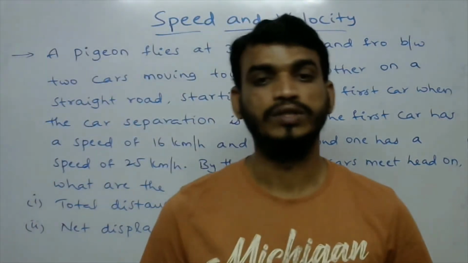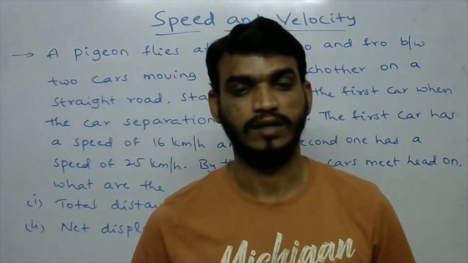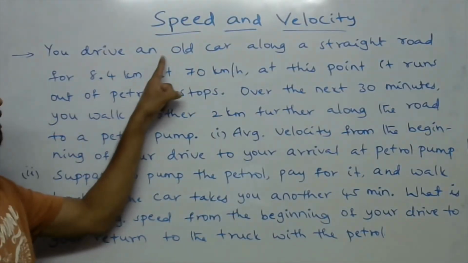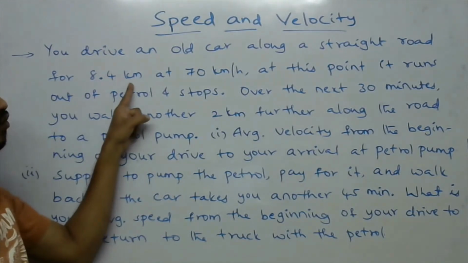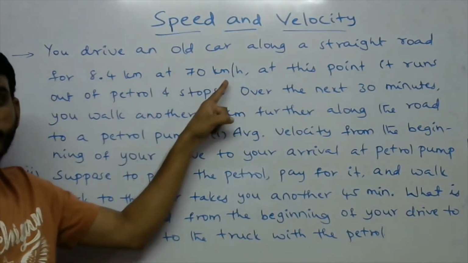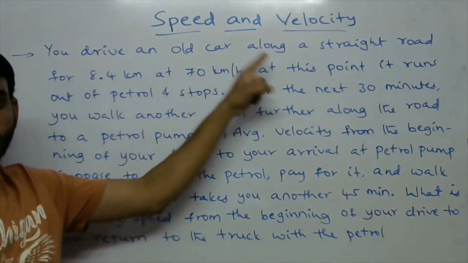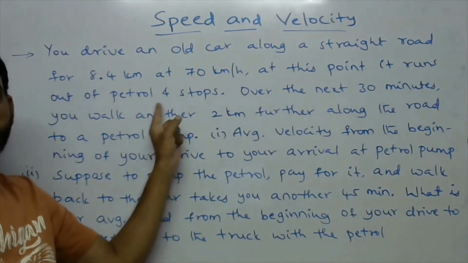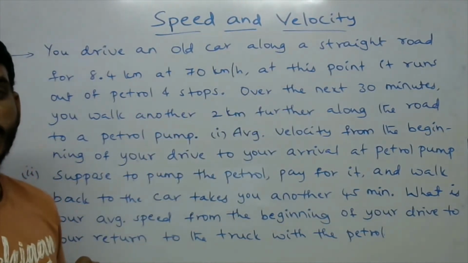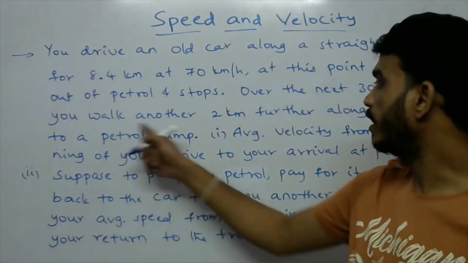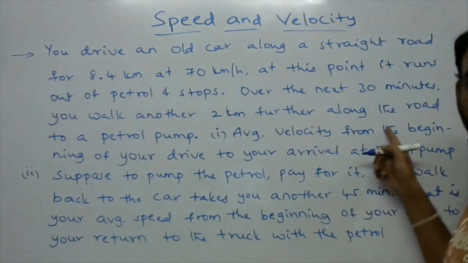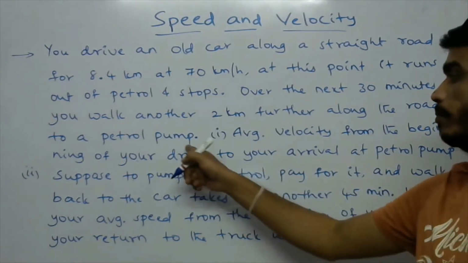Okay, so this is the next one. You drive an old car along a straight road for 8.4 kilometer at 70 kilometer per hour. At this point, it runs out of petrol and stops. Over the next 30 minutes, you walk another 2 kilometers further along the road to a petrol pump.